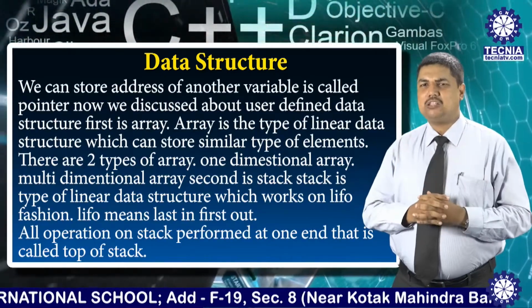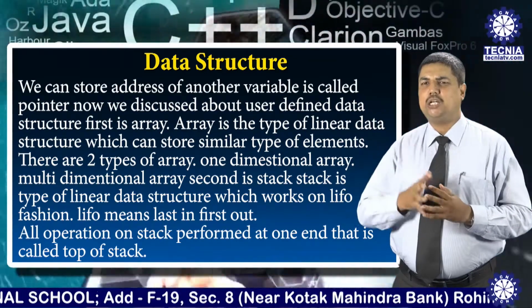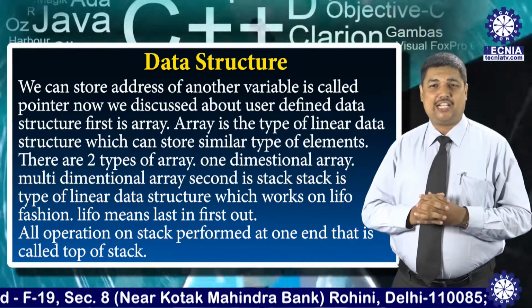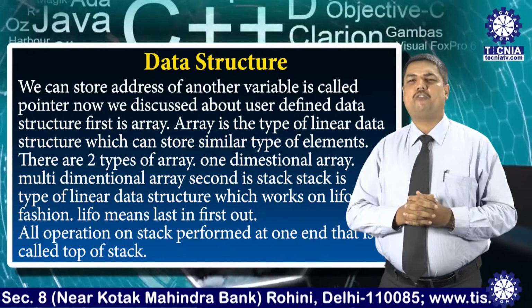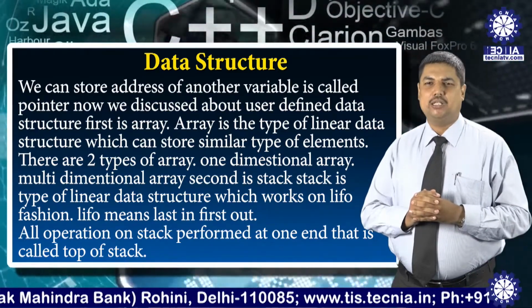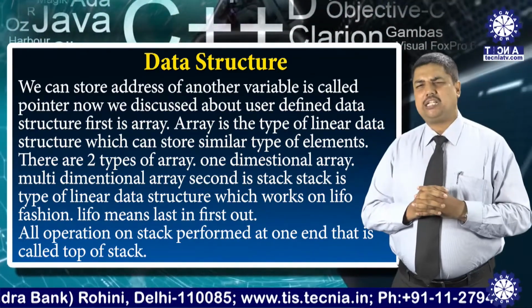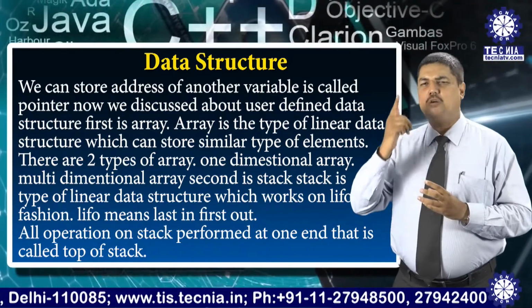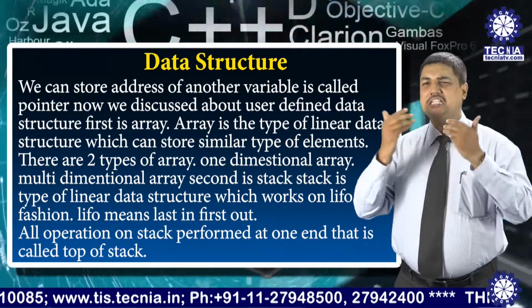Now we can also move on to another type of data structure, that is called the pointer. What is a pointer? You know that. A pointer is a special type of variable which can store the value of another variable. Pointer is an important part of the data structure. Without pointer, data structure is nothing.